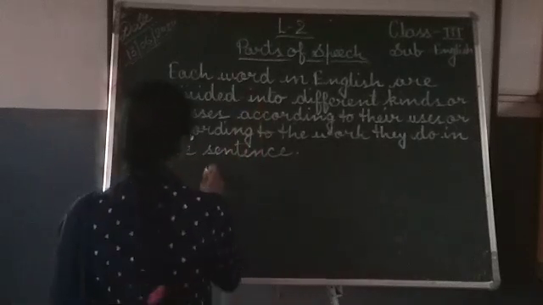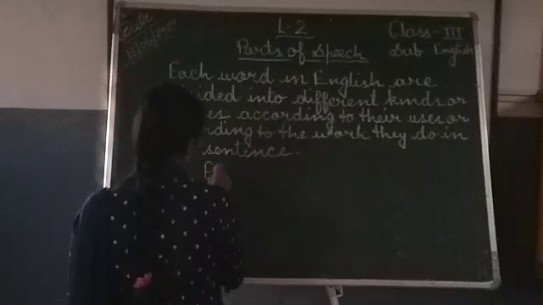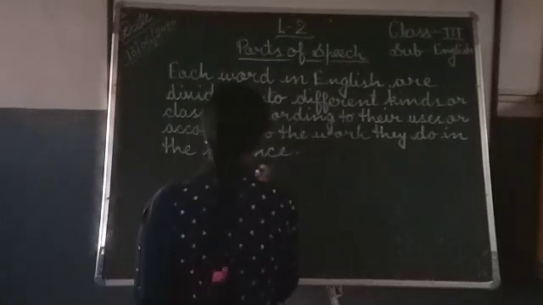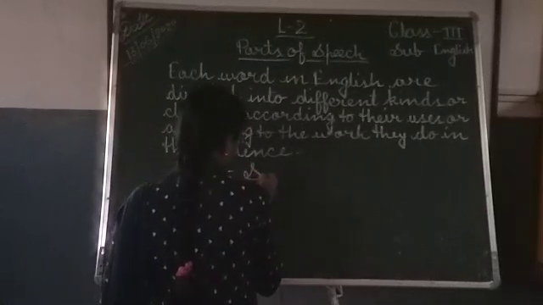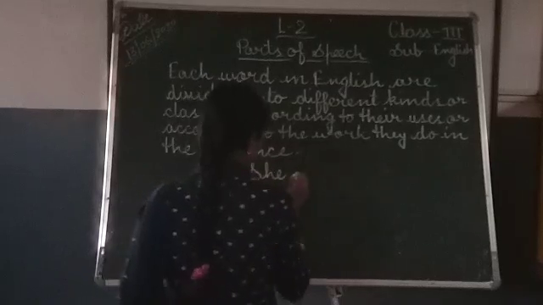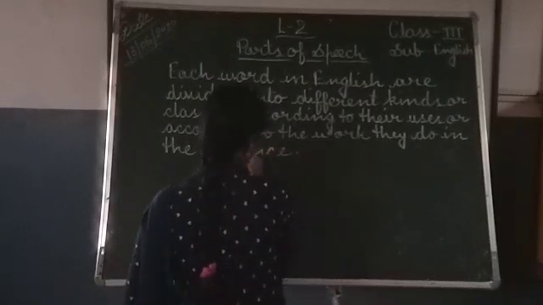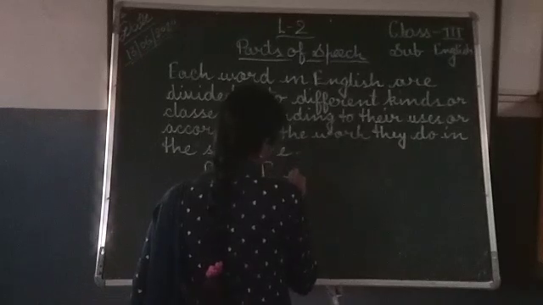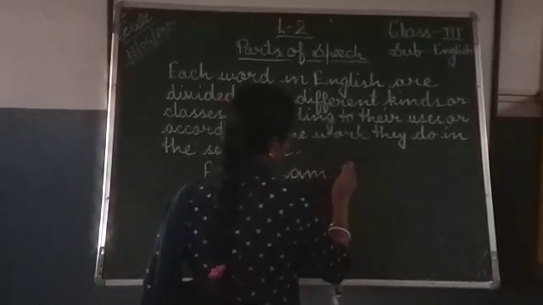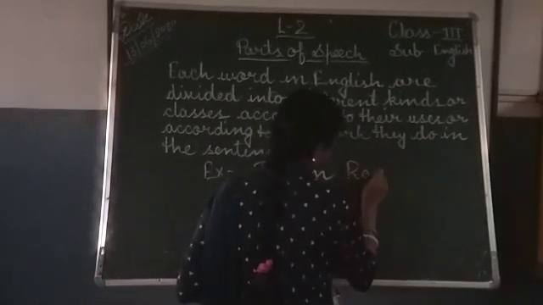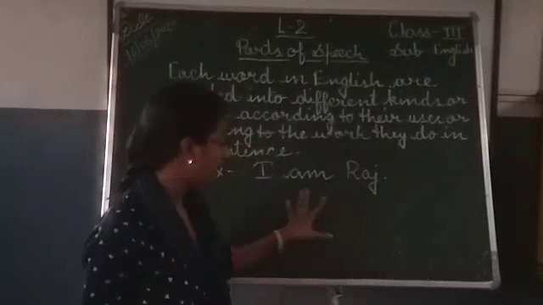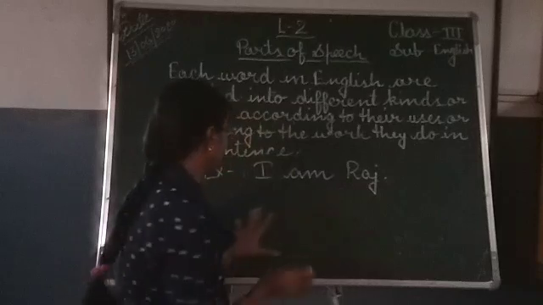For example, I am Raj. Here are three words and three words are playing different roles.